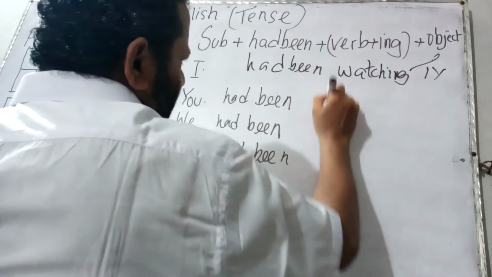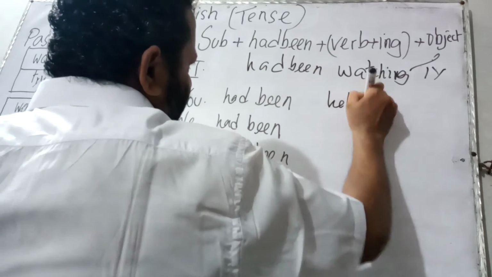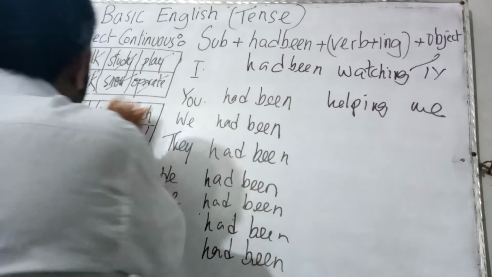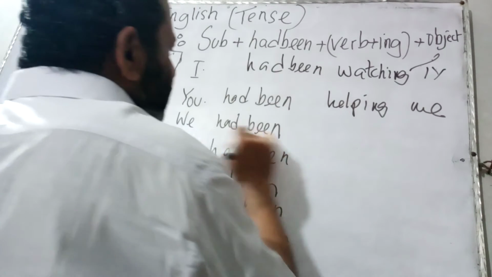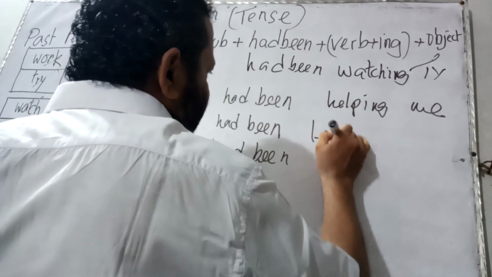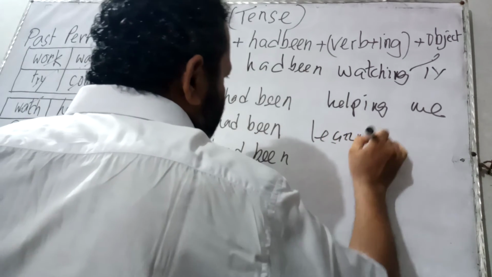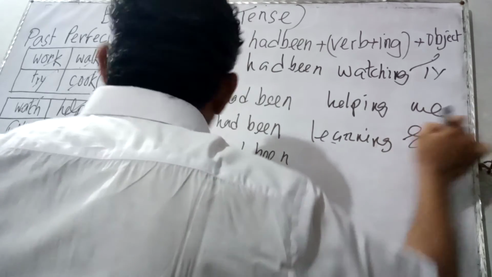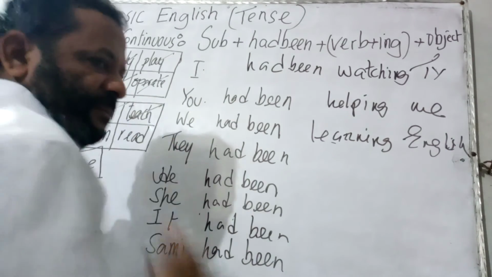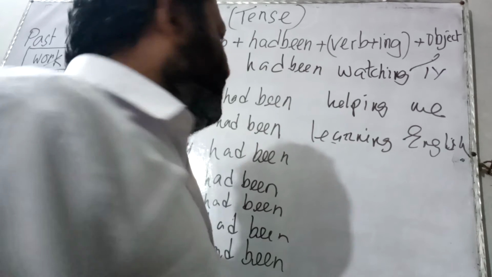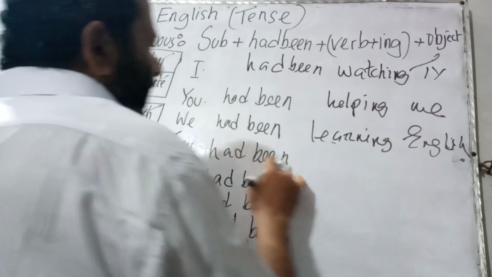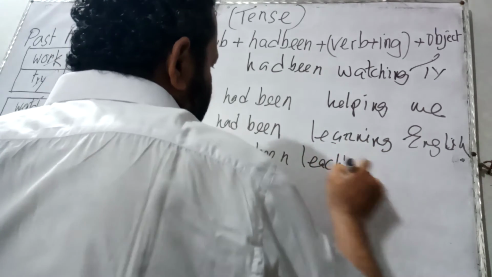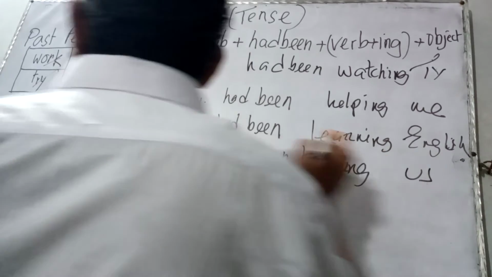You had been helping. You had been helping me. Now if I take the verb learn, we had been learning. We had been learning English. Then if I consider the verb teach, it would be they had been teaching. They had been teaching us.